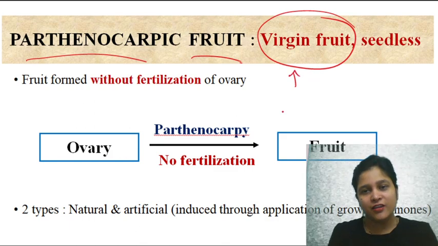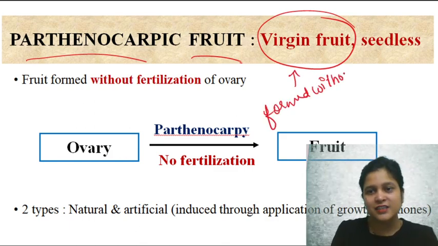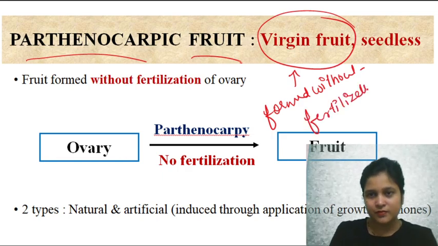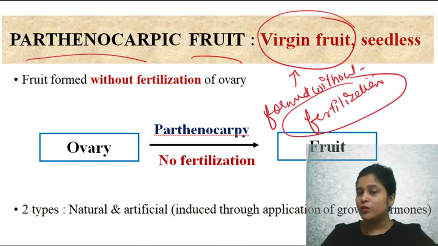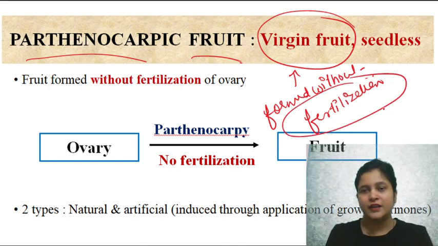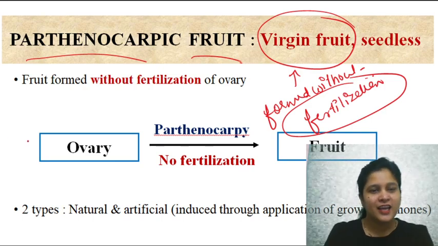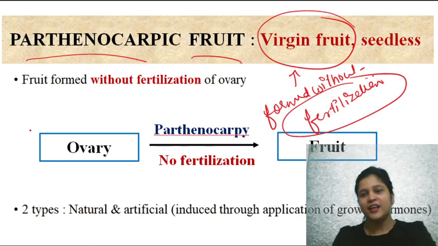They are formed without fertilization. Without fertilization, no embryo will be formed, and the embryo is hidden inside a room, which is the seed.